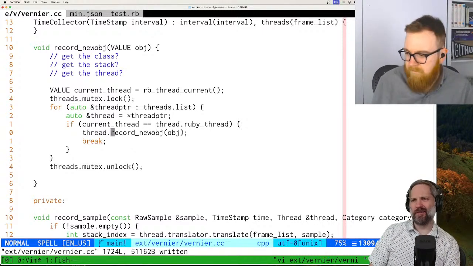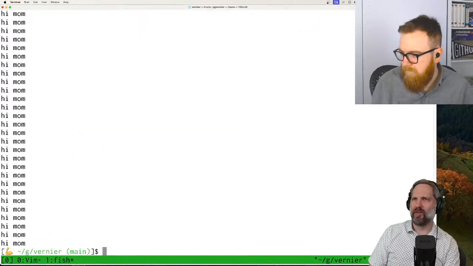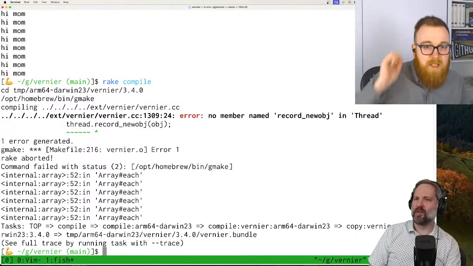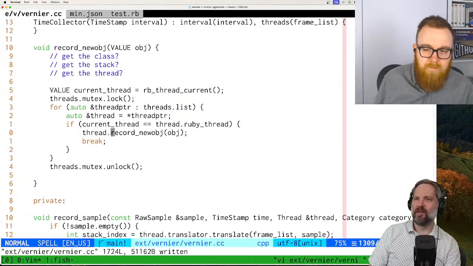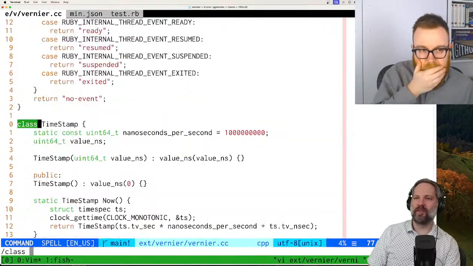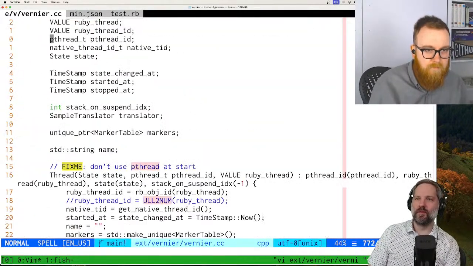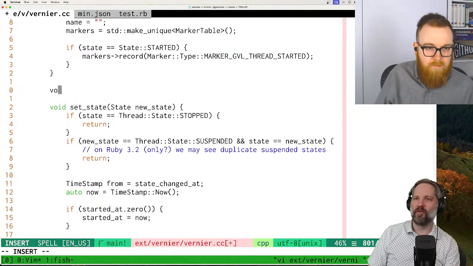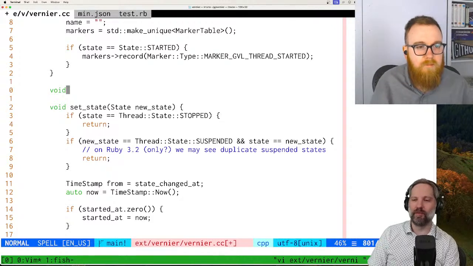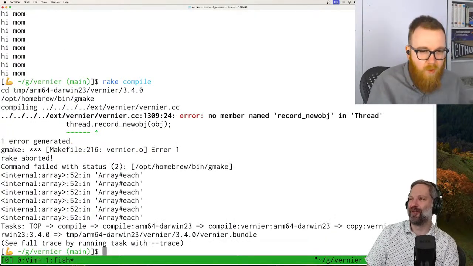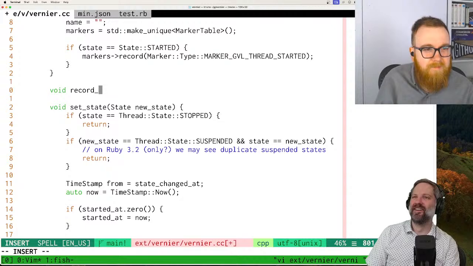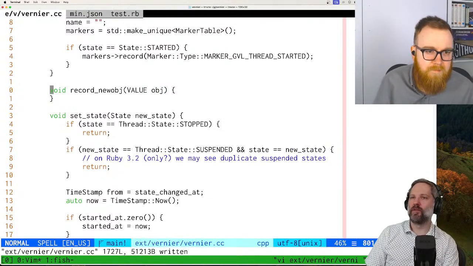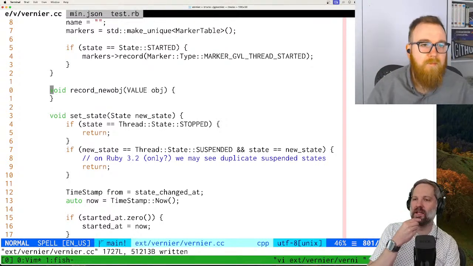I don't know where to do this. Should we see what the compiler says? Yeah. It'll be in Thread. Great. Class thread. Okay, cool. And then we need a method. Should I just slap it right here? I already forgot what the method name is. My memory is that short. I think we called it record new obj. Value obj. Okay, so we got it, and then what?